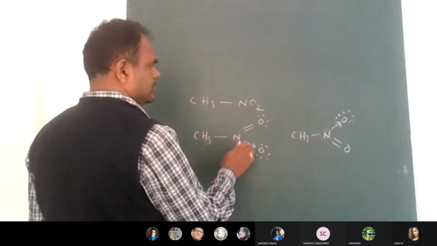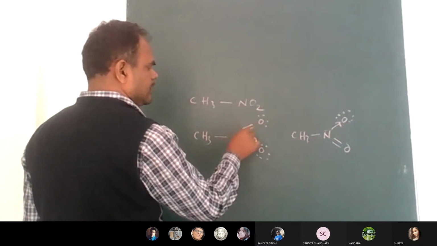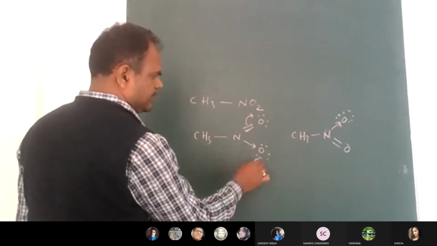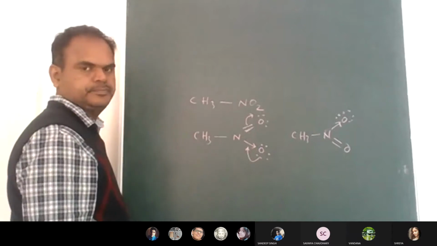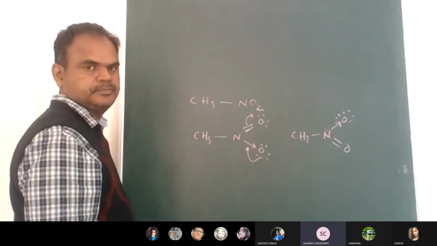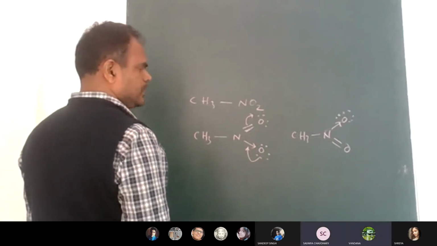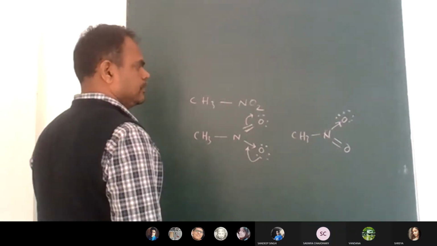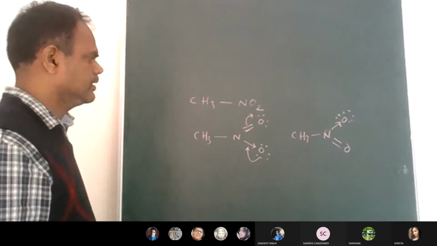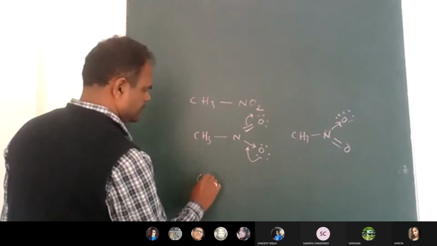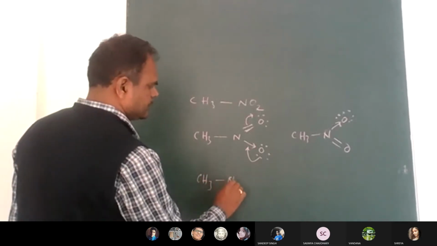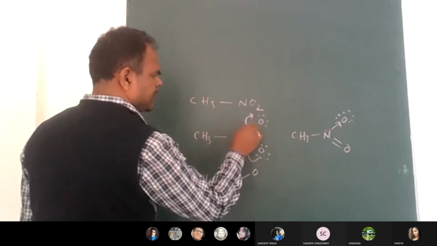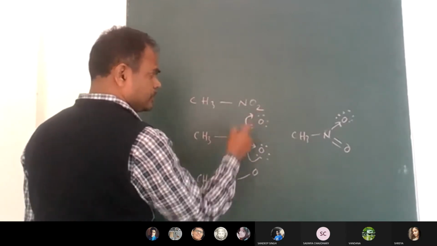So what happened here you can see. One of the pi bonds is converted into a lone pair here. One of the lone pairs is converted into a pi bond. Got it? So we can write this resonance. Or else you can see now how this resonance will happen. This nitrogen will get the positive charge because of this shifting of the pi bond, conversion of pi bond to lone pair.